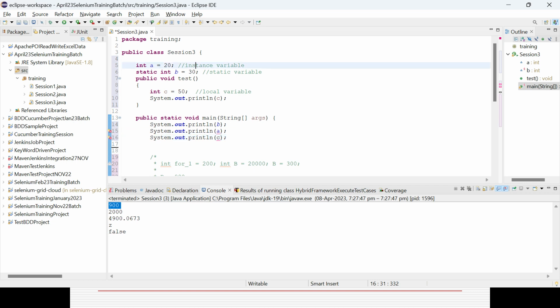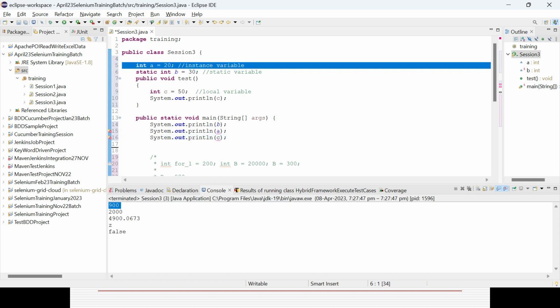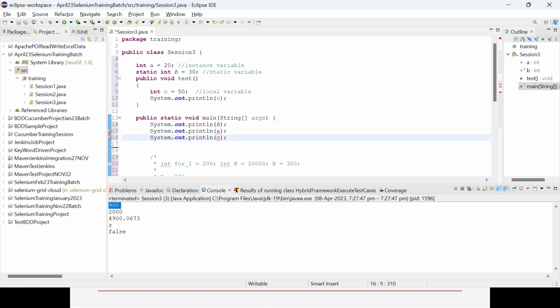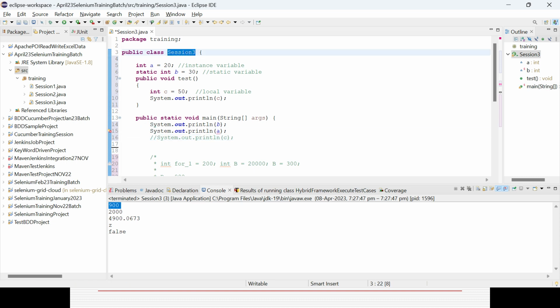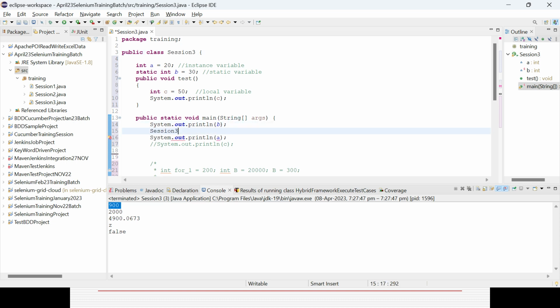So instance variable, how can I access it? A local variable you cannot access directly in the main method, not possible. But for the instance variable, first you need to create an object or instance for the class. How can I do it? That is the class name. You need to create an object here equal to new class. So that is the syntax. Now with the help of the object reference, you can access those variable dot a.